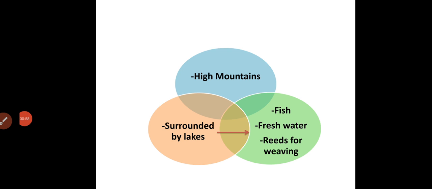Okay, now let's talk about the Aztec Empire. It is located between high mountains, and it is surrounded by lakes that provided fresh water and reeds for weaving. So this civilization is located between two mountains, and it is surrounded by lakes that provided fresh water and reeds for weaving.